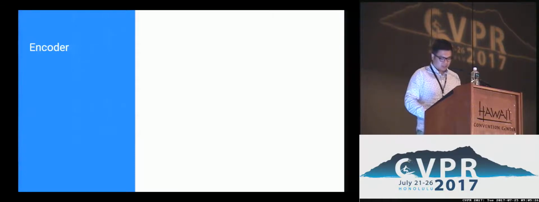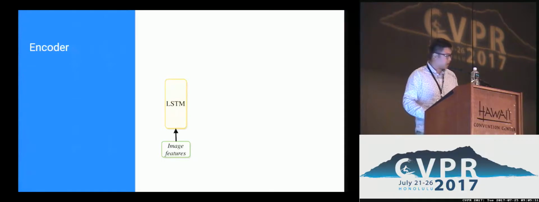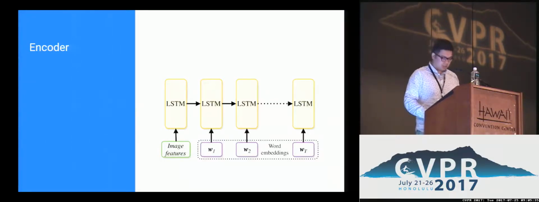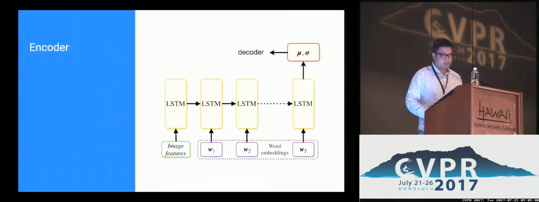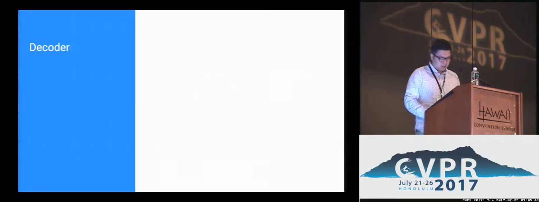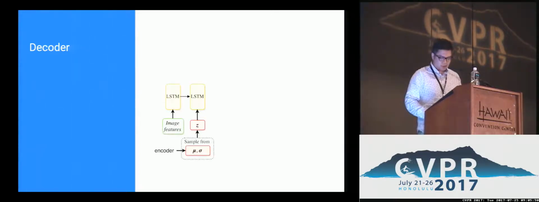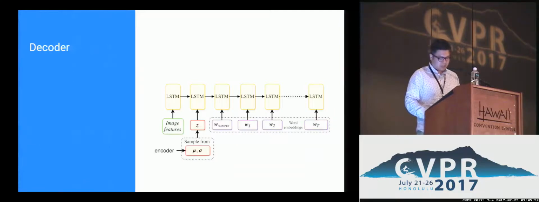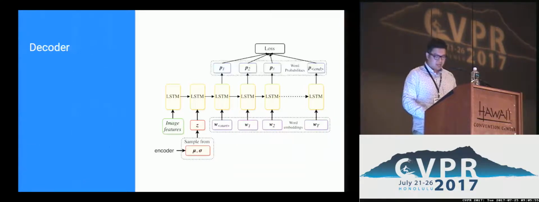Since we deal with text data, that is questions, we employ a long short-term memory network as our encoder. We feed image features and trainable word representations into the network and collect the mean and variance upon completing the last step of the LSTM. The decoder is also based on an LSTM network. We feed image features, latent variable z from the encoder, and trainable word representations into the network, and obtain word probabilities for the next word from each LSTM step.